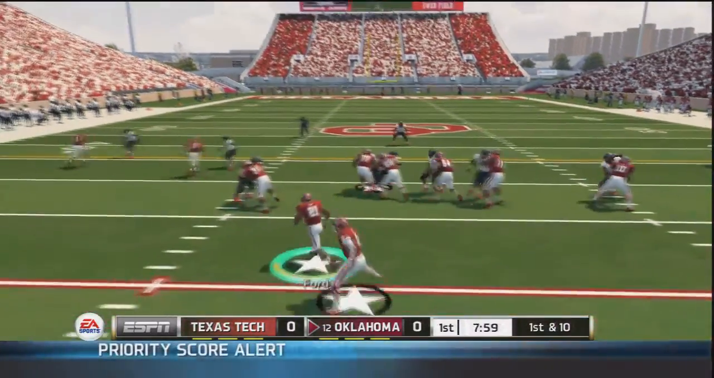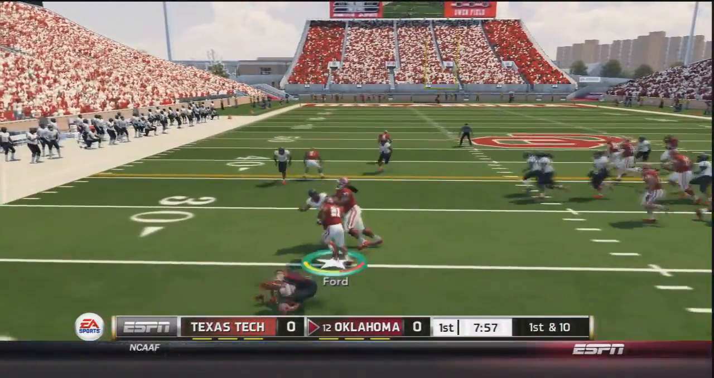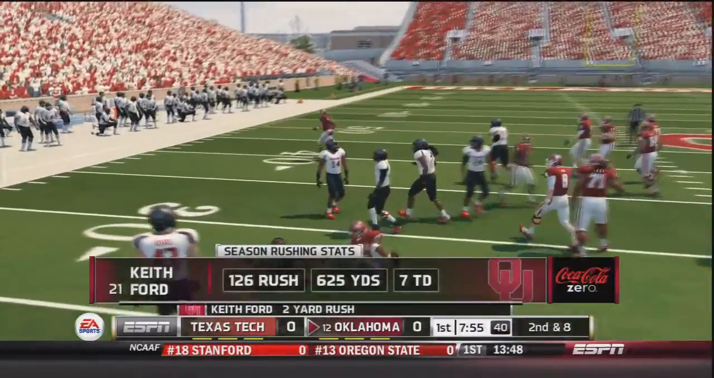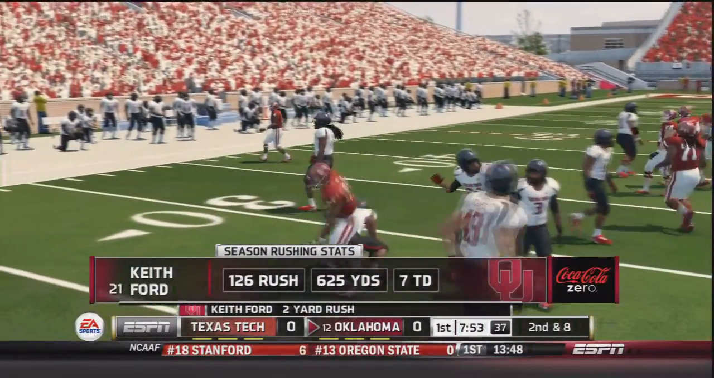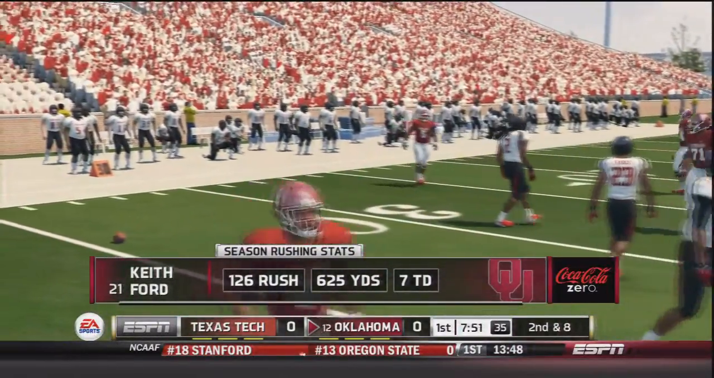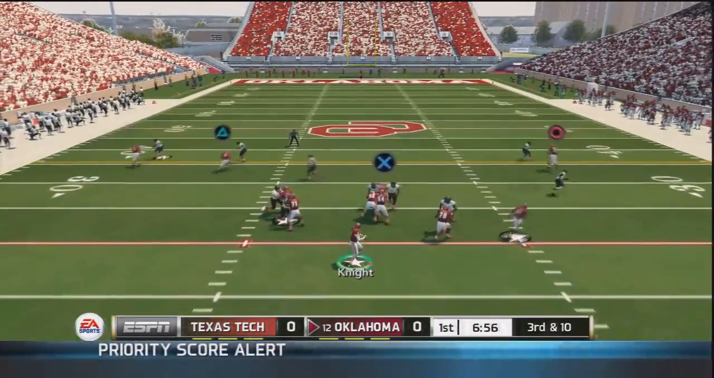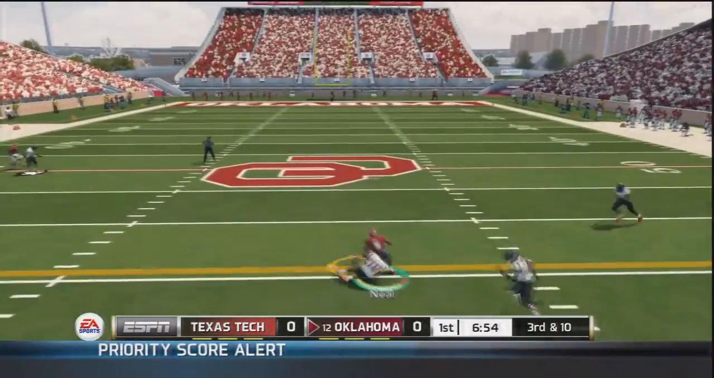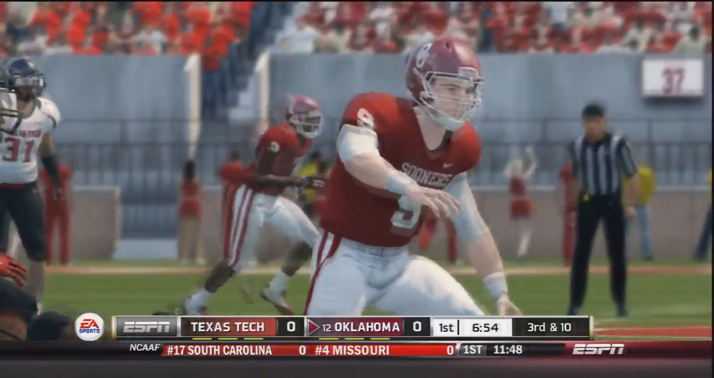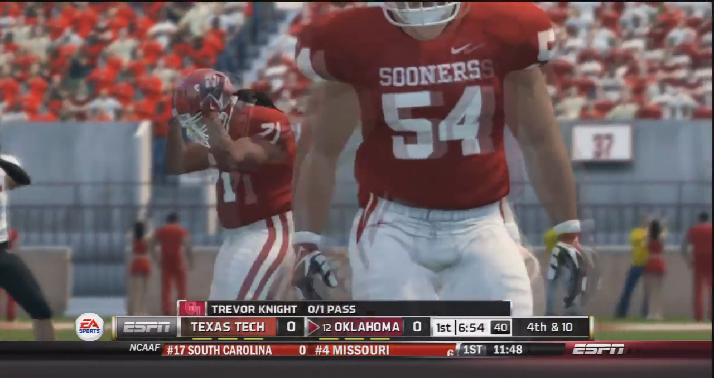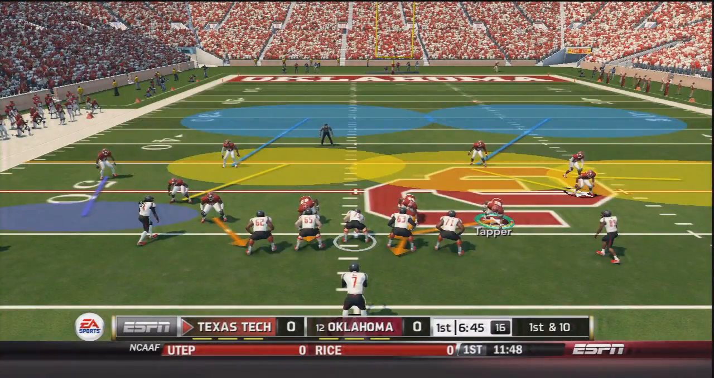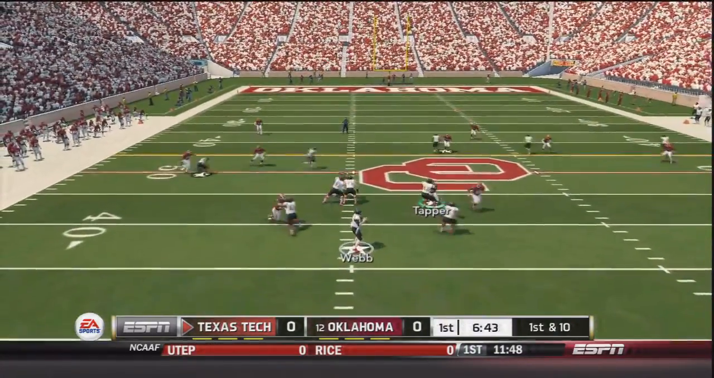So here we come for the first play of the game, handoff to Ford. Keith Ford breaks a tackle and is brought down after a gain of 2. He played very good last week. Let's see if it can carry over into this week. Now Trevor Knight under center on 3rd and 10. Knight drops back, sitting in the pocket, throws, and that pass is going to be dropped by Deron Neal. It hit him right in the hands. He just could not hold on to it. So now it's Texas Tech's ball on their own 45.